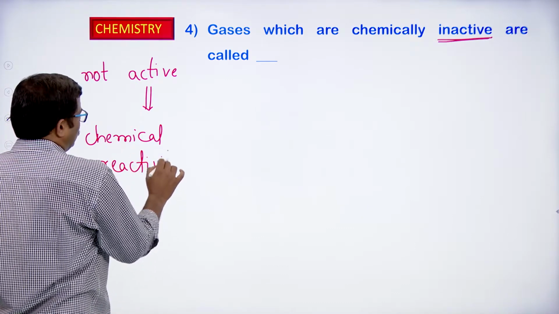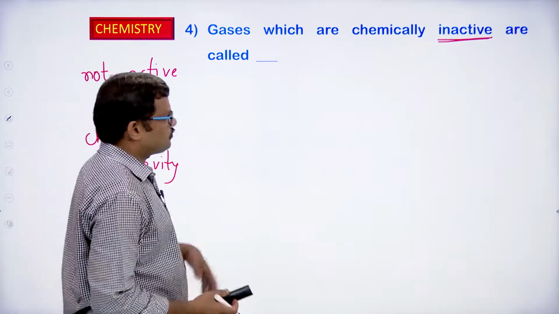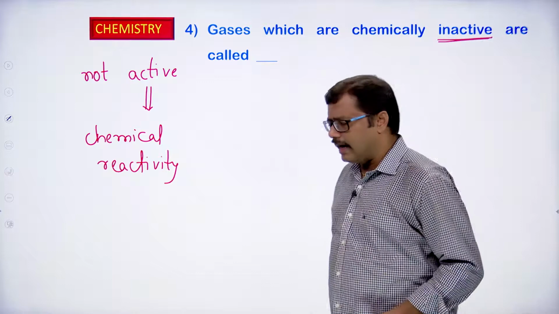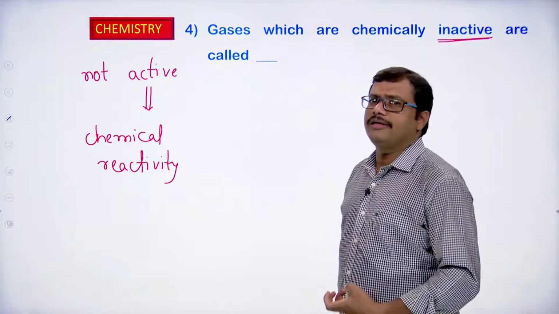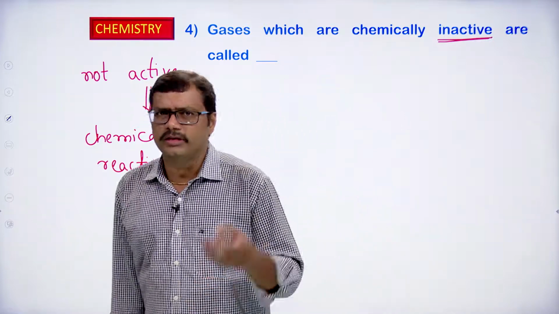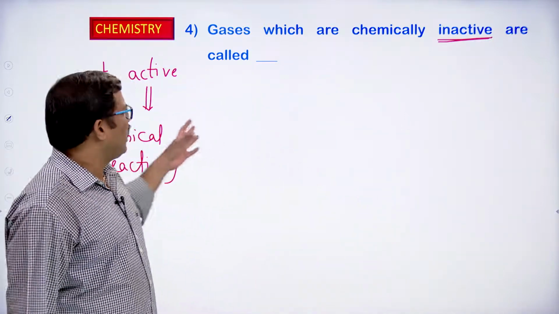So we have to choose from the given options which is not chemically reacting, which will not respond in a chemical reaction.